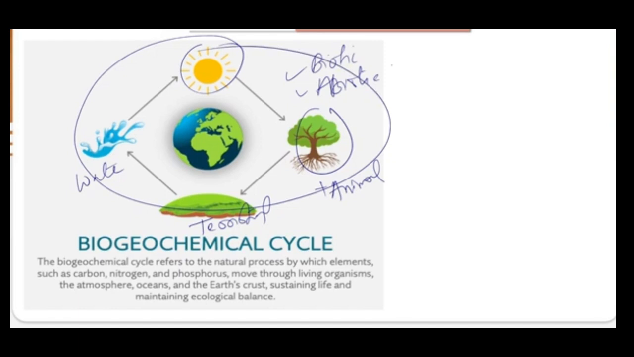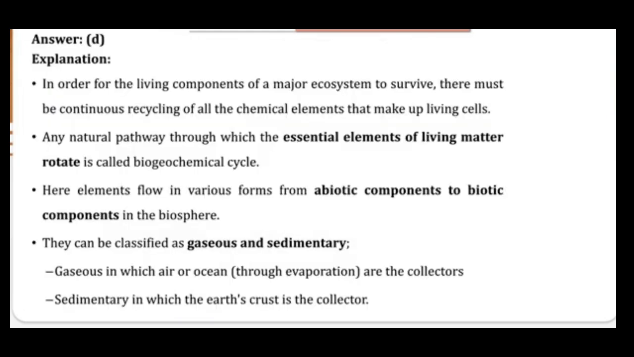Here you can see that a biogeochemical cycle refers to the natural process by which elements such as carbon, nitrogen, and phosphorus move through living organisms, the atmosphere, oceans, and the earth's crust, sustaining life and maintaining ecological balance. To survive and sustain life, there is a need for an ecological balance, which is maintained by such biogeochemical cycles. In order for the living components of a major ecosystem to survive, there is a need for this continuous recycling, which is called biogeochemical cycles.